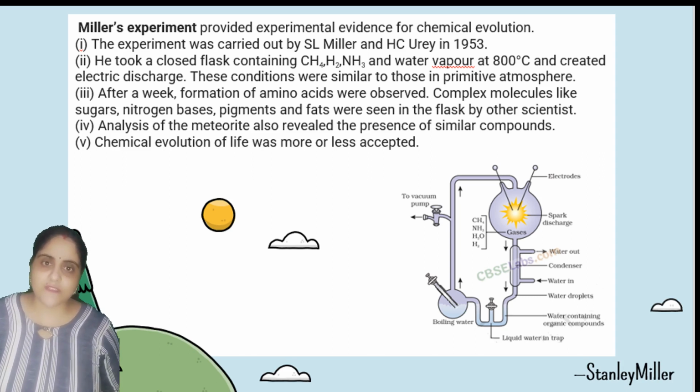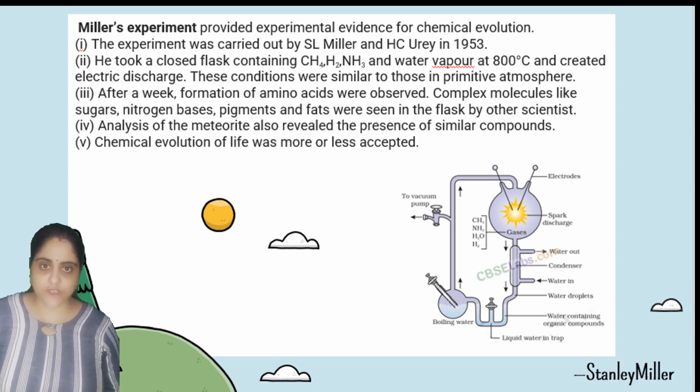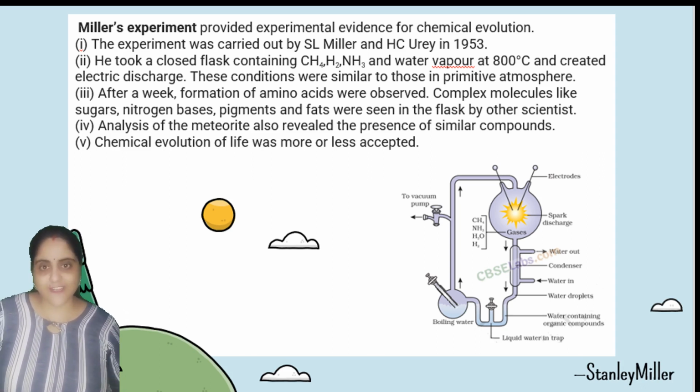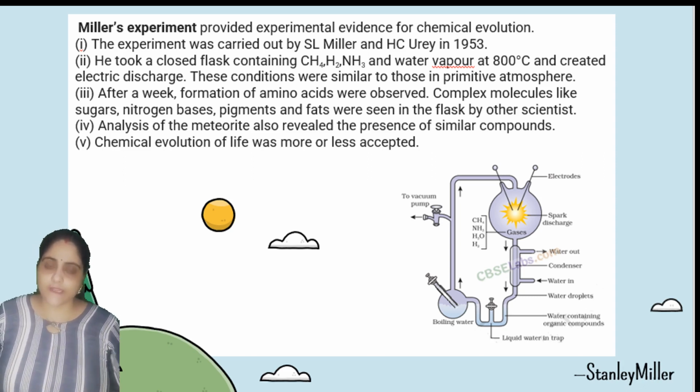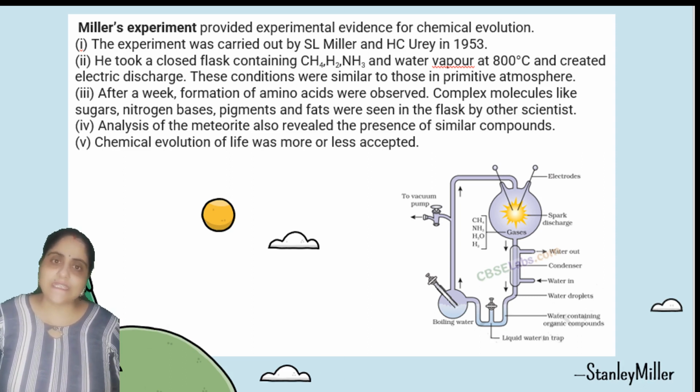Which type of chemical substances? The organic chemical substances. Organic chemical substances promote the life, because according to Oparin and Haldane, the inorganic chemical substances which are present on the primitive earth, first they transform into the simple organic substances and they again transform in the complex organic substances like carbohydrate, amino acids, lipid and fats. So in that way the organic substances lead life.